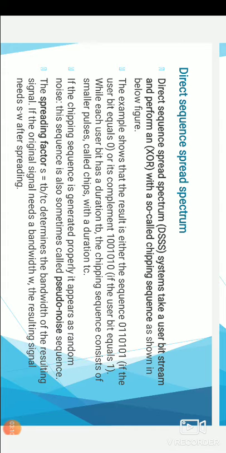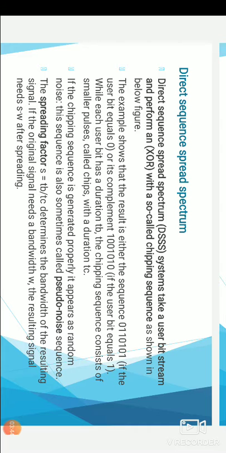While each user bit has a duration TB, the chipping sequence consists of smaller pulses called chips with the duration TC. If the chipping sequence is generated properly, it appears as random noise. The sequence is also sometimes called a pseudo noise sequence.